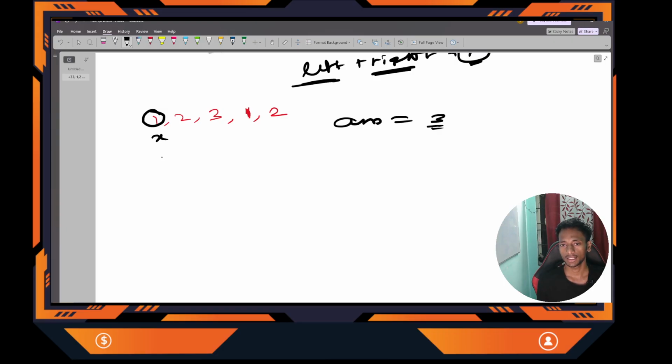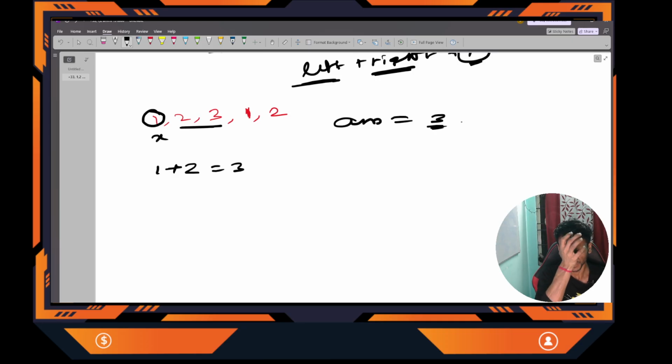Case 1 is if it can contribute one more length to the left side; is there any subarray in the left side? No. So case 1 is not possible here because there is no element in the left side. For the right array, is there any on the right side? Yes, 2 3. So it can contribute 1 plus 2, so 3. This is the best answer till now.